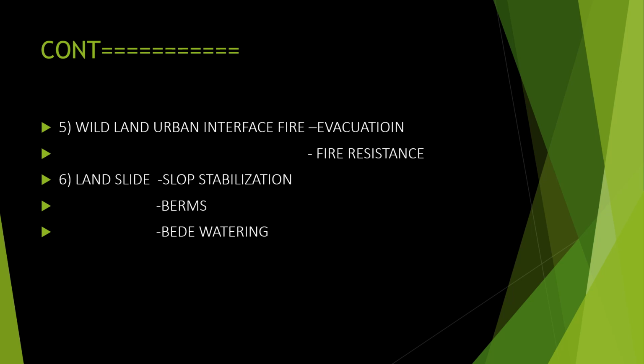Next is landslide. A lot of people are dying due to landslide. Slope stabilization, because the slope is getting down. What we can do is berms, that is building strong areas in between, and slope stabilization by using some kind of concreting to make the area stronger. Then bed watering is also another method.